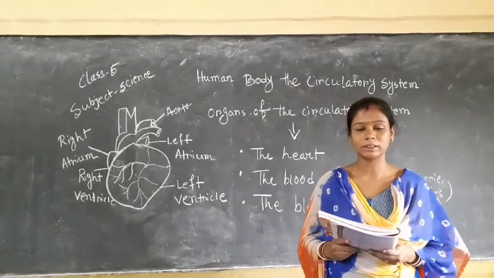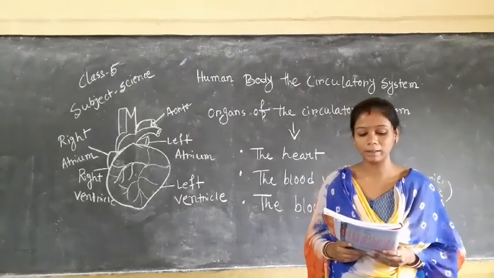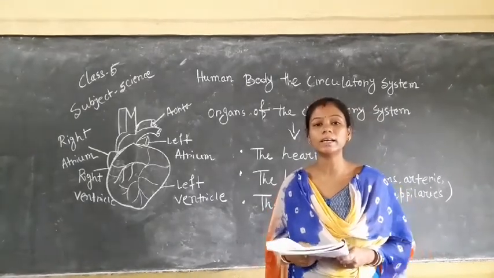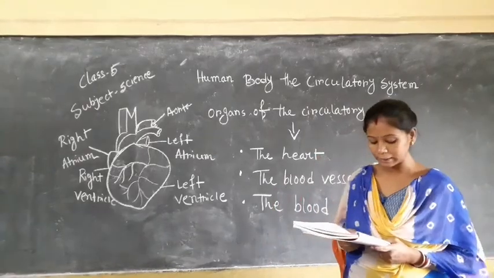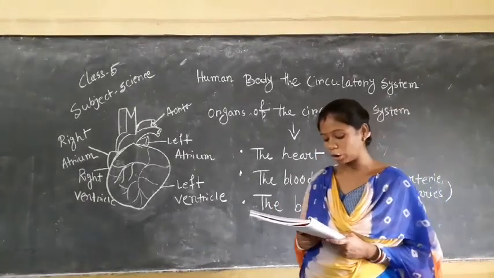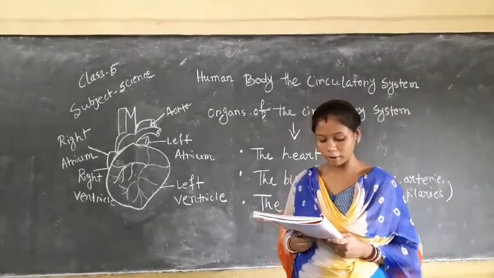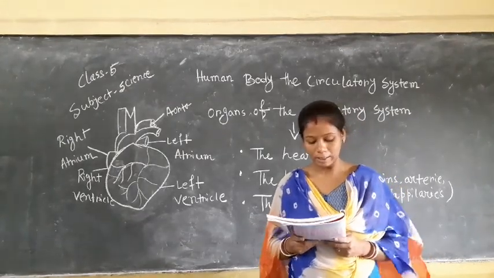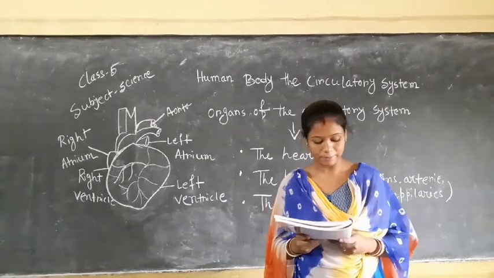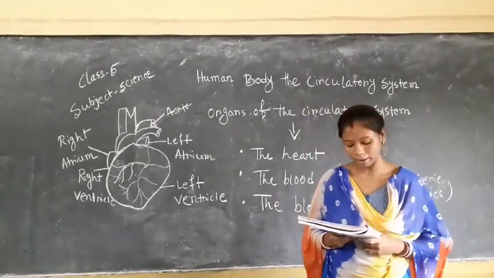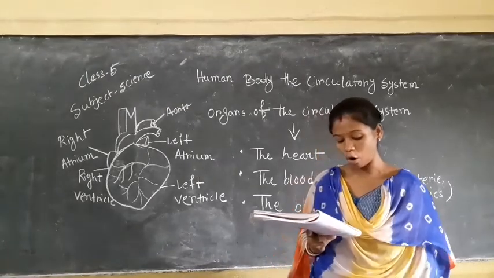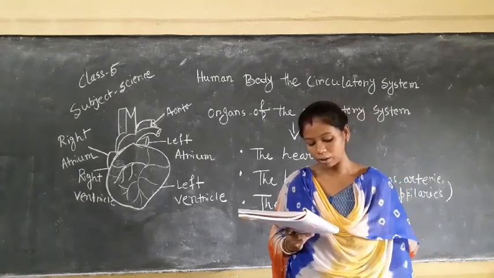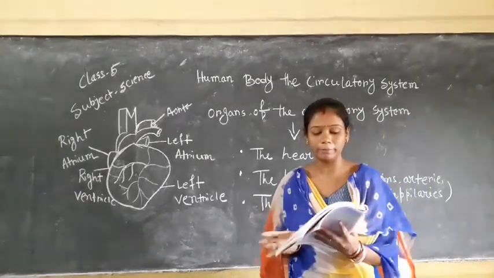Today we will start chapter 1, human body and the circulatory system. So first we learn what is the circulatory system. The circulatory system is an organ system that circulates blood throughout the human body. This system consists of the heart and blood vessels, namely veins and arteries. Our heart pumps the blood and carries nutrients, oxygen and other essential things, and the blood vessels carry them to different parts of our body.